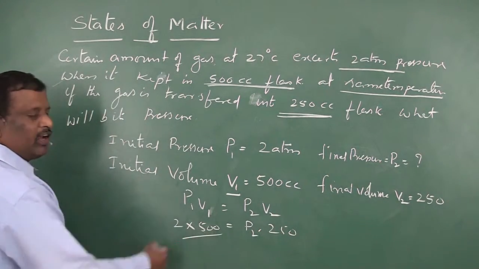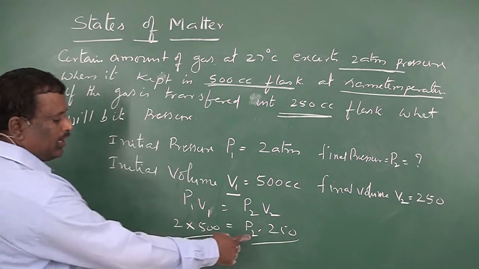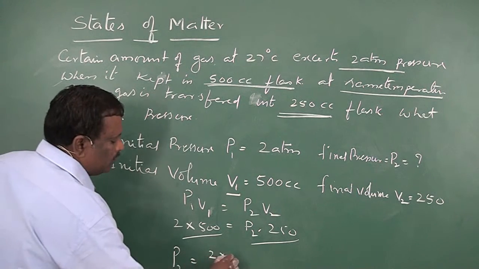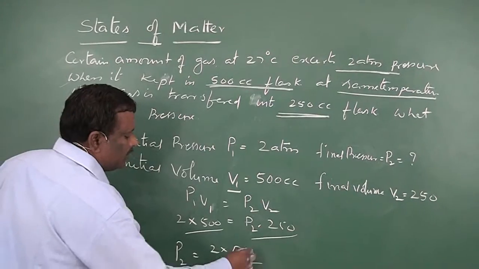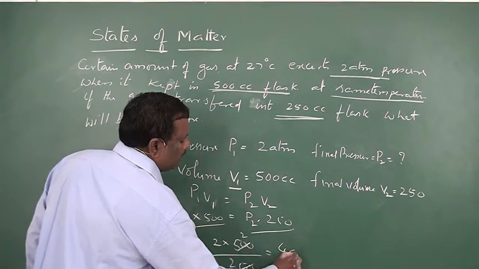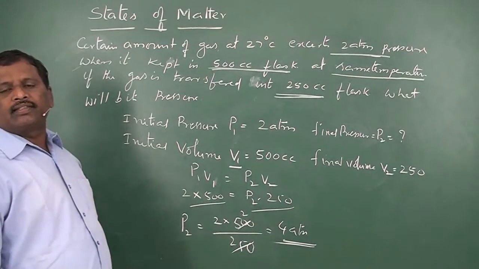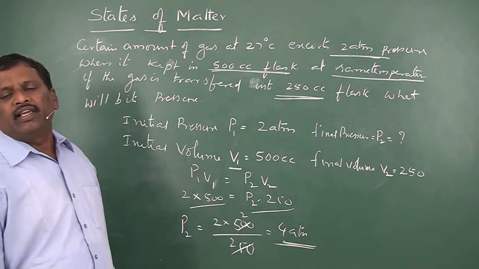So 2 into 500 will be P2 into 250. We want to calculate P2. Therefore P2 is equal to 2 into 500 by 250. It goes to 4 atmospheres. So this will be the new pressure of the gas when it was transferred to 250 cc container.